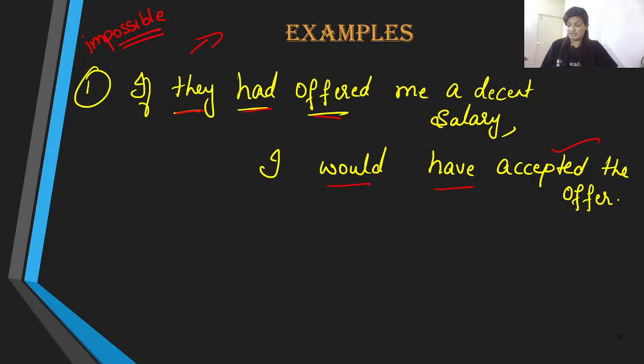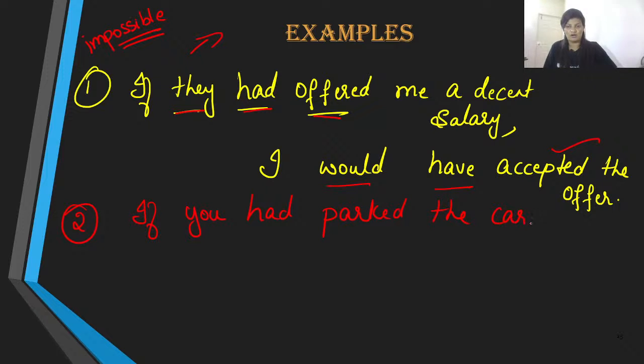Let me give you another example to give you clarity on the same thing. If you had parked the car in the garage.